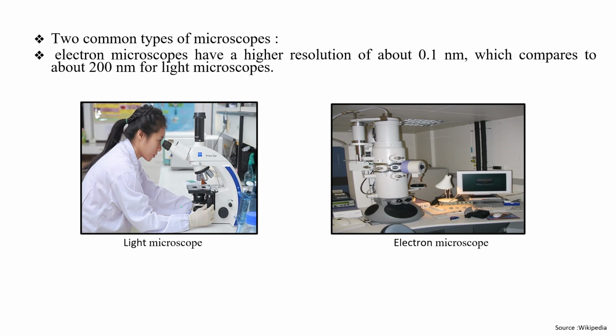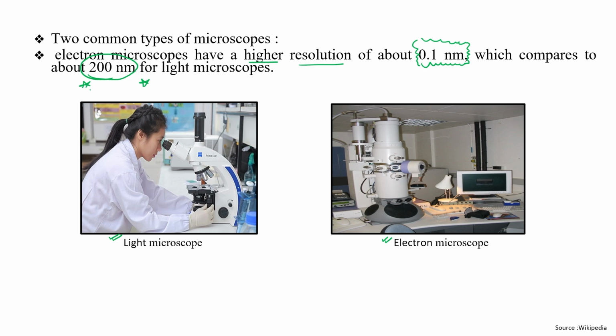Now let's compare two types of microscopes which are present. One is the light microscope, another one is the electron microscope. The light microscope you can see in schools and colleges as well, while electron microscopes are normally present in research laboratories. The electron microscope has a high resolution of about 0.1 nanometer, compared to about 200 nanometer for the light microscope.